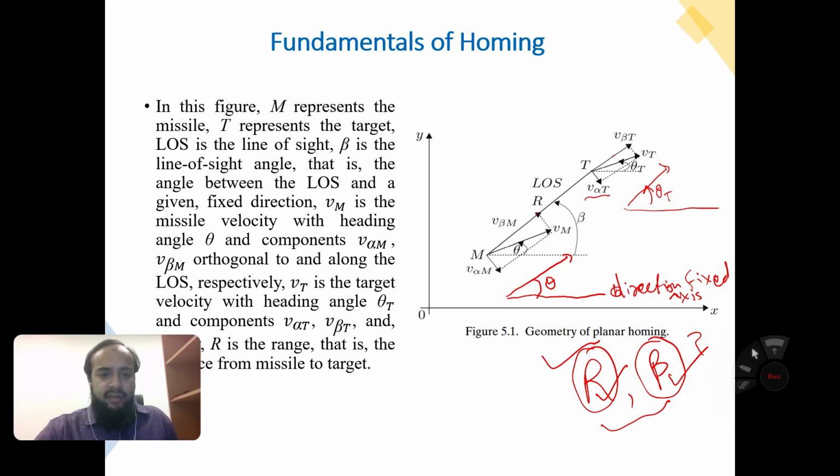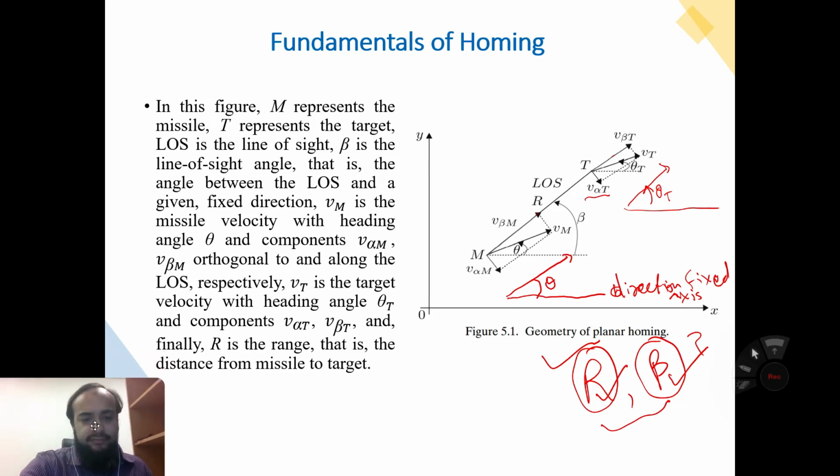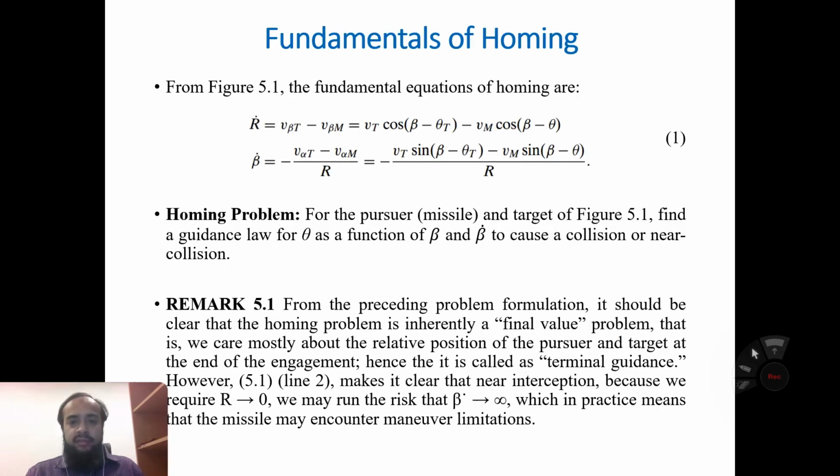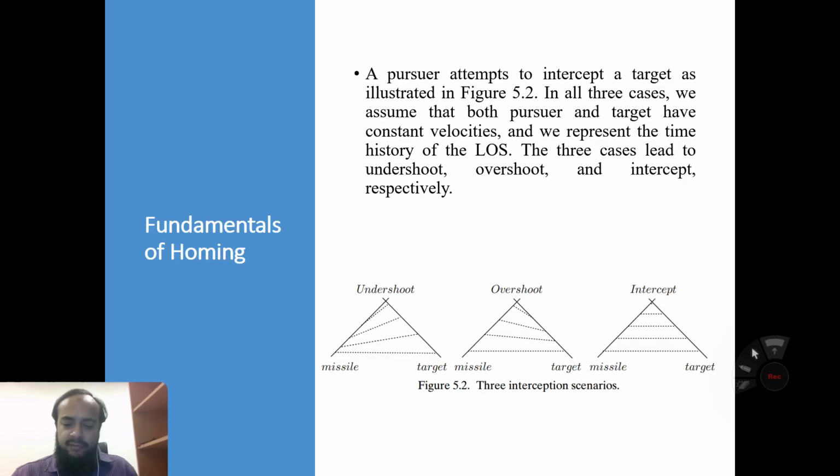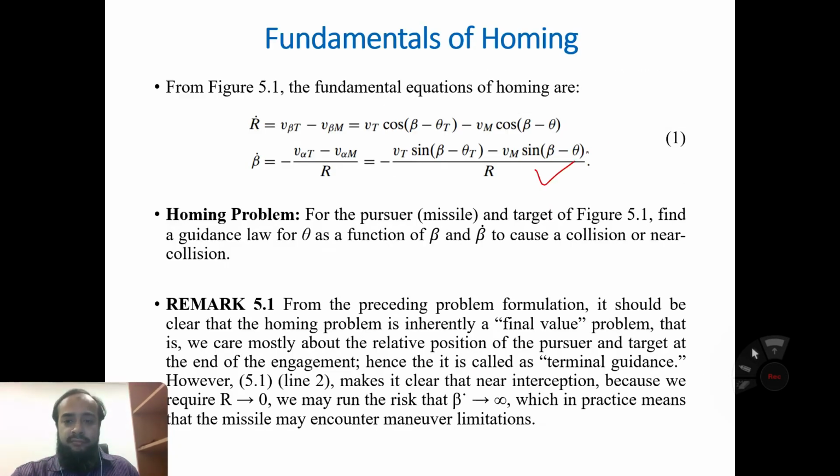And r is the range, that is the distance between the missile and the target. We have this equation from the previous lecture.